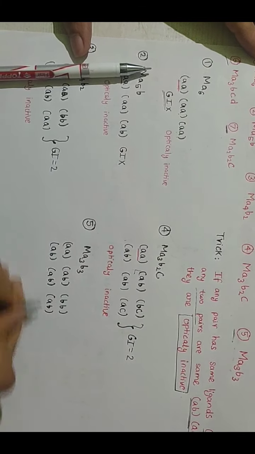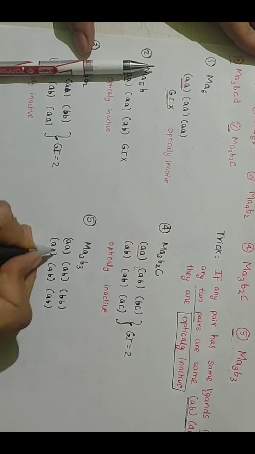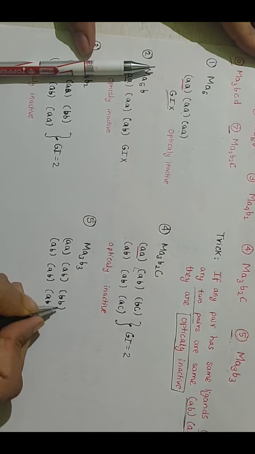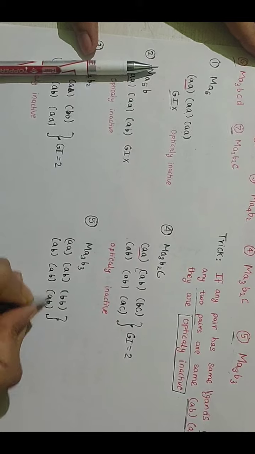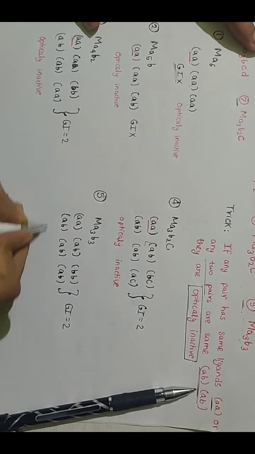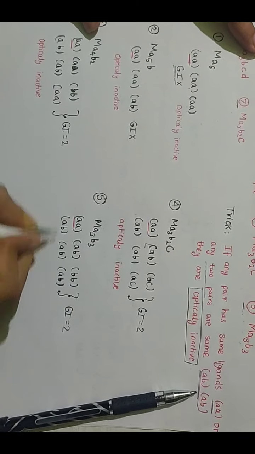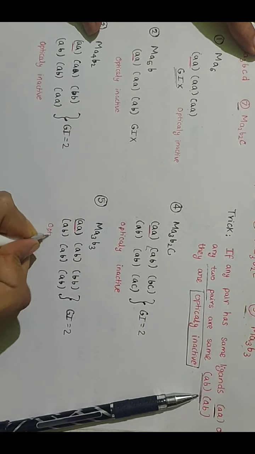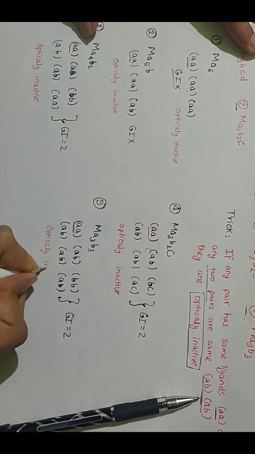So we can form only these two types of complexes. If we try to make others, they will come the same as these two. Now we move on to the optical activity. We see AA is the same, so optically inactive.